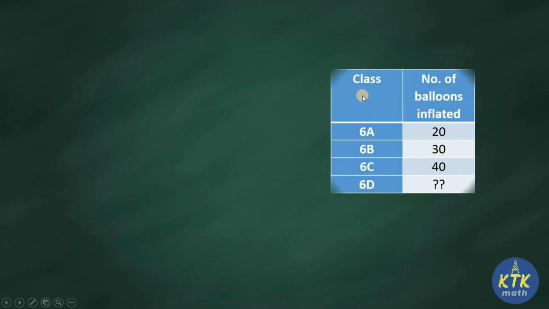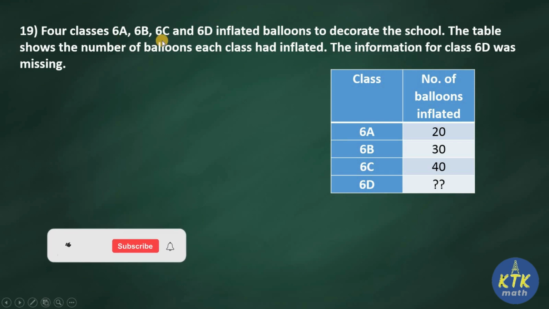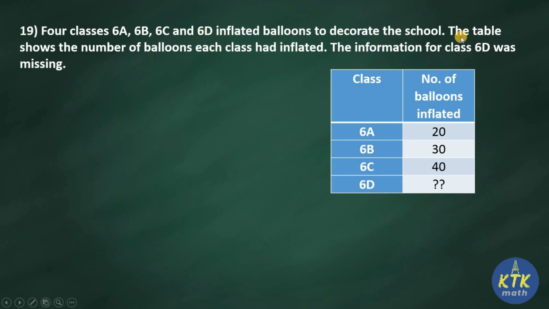Question 19 is based upon this tabular column. Four classes, 6A, 6B, 6C and 6D, inflated balloons to decorate the school. So four sections of 6th standard were involved in decorating the school with balloons. The table shows the number of balloons each class inflated. The information for class 6D was missing. Yes, in the tabular column they gave only three classes' balloons. 6A contributed 20, 6B 30, 6C 40, and for 6D nothing is given.